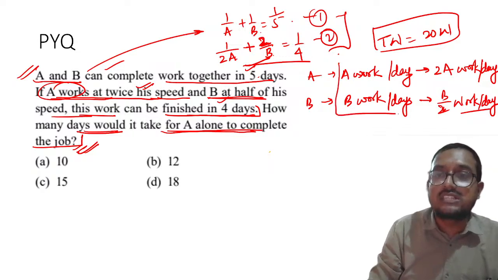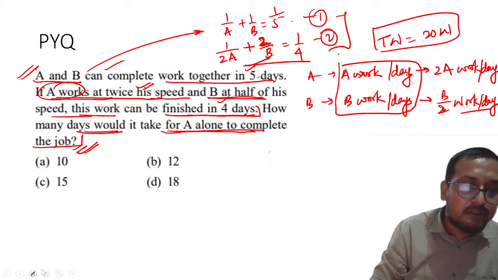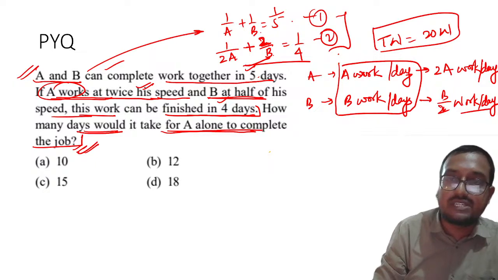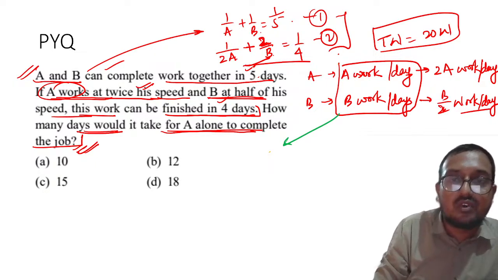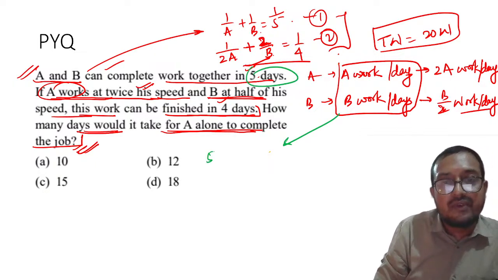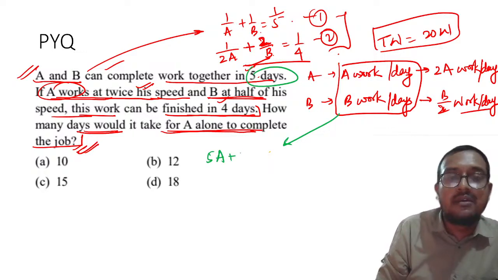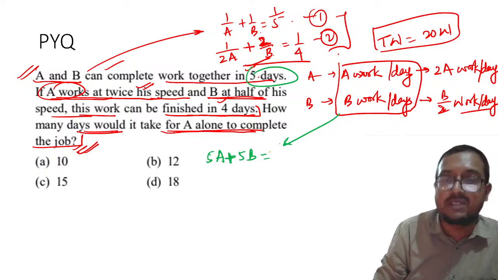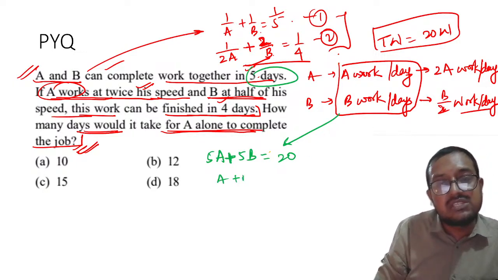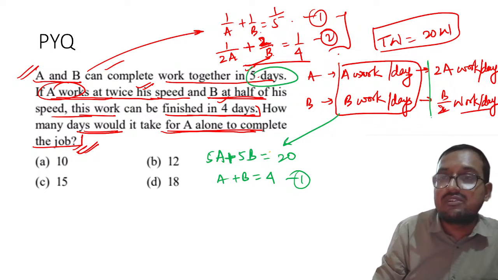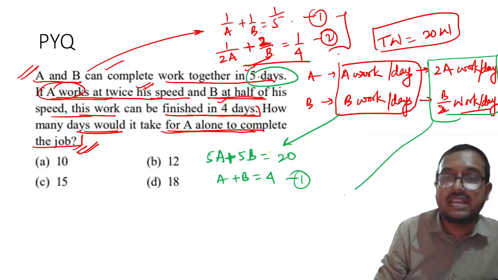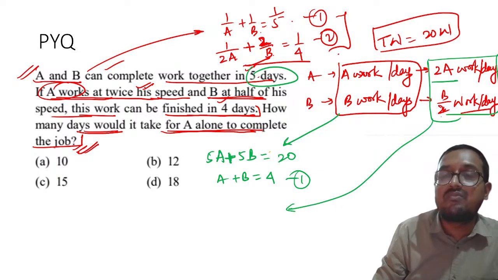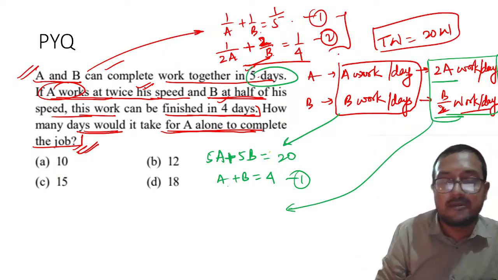Now my dear students, let us take the first case to form the first equation. You know that both worked for 5 days. So A worked for 5 days, so 5A, plus B also worked 5 days, so 5B. Total is 5A plus 5B equal to 20. Understood this? This means A plus B is equal to 4. This is my first equation. The second equation can be drawn from here. Please remember both of them work for 4 days to complete the 20 work.